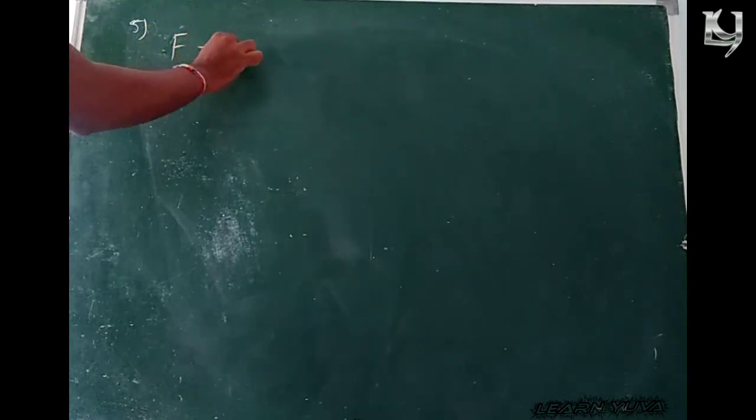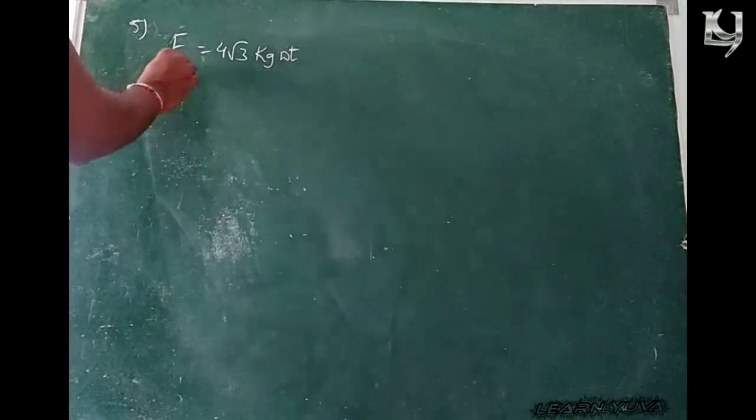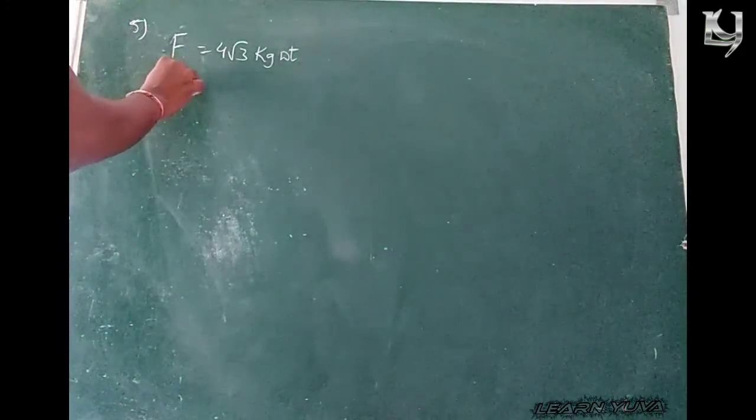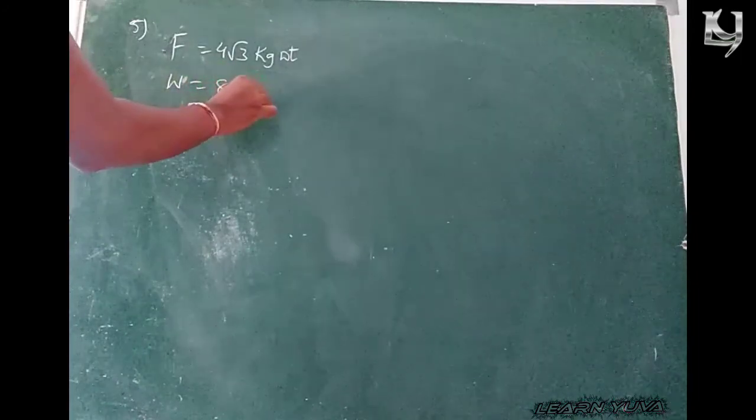A horizontal force of 4 root 3 kg weight is just sufficient to pull a body of weight 8 kg weight.